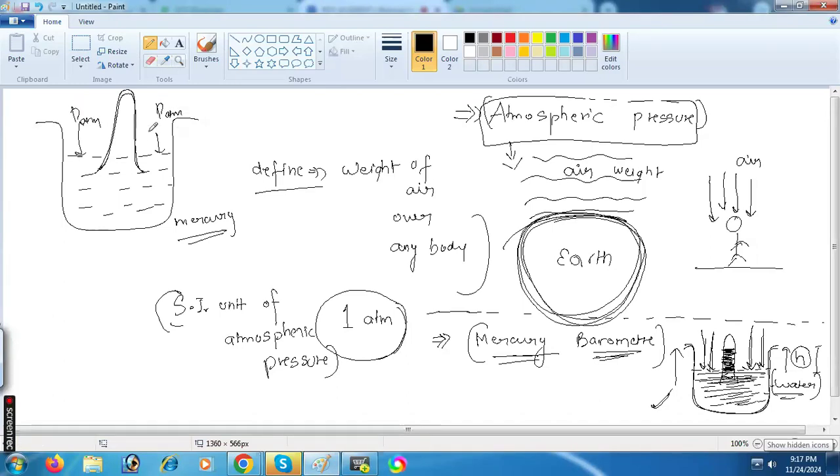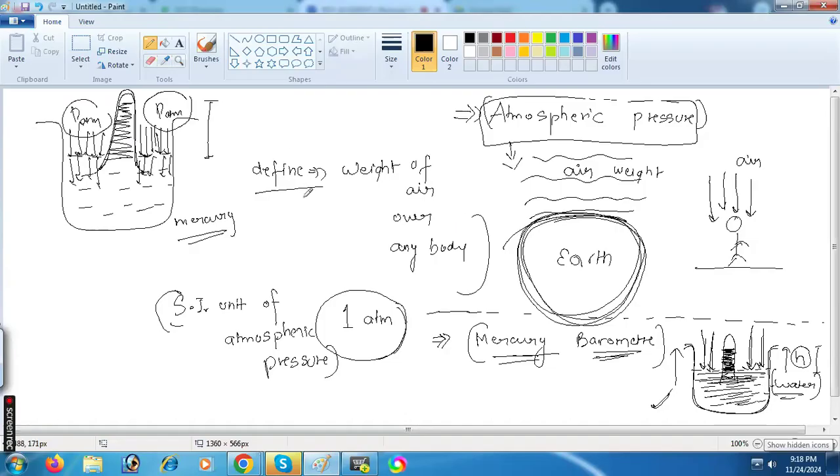P_atm is the atmospheric pressure, right? Why? Because if anything is open to air in the atmosphere, atmospheric pressure P_atm will be applied. This will basically push the mercury in the downward direction. So mercury will rise to a certain height in the inverted test tube. Understanding or not?